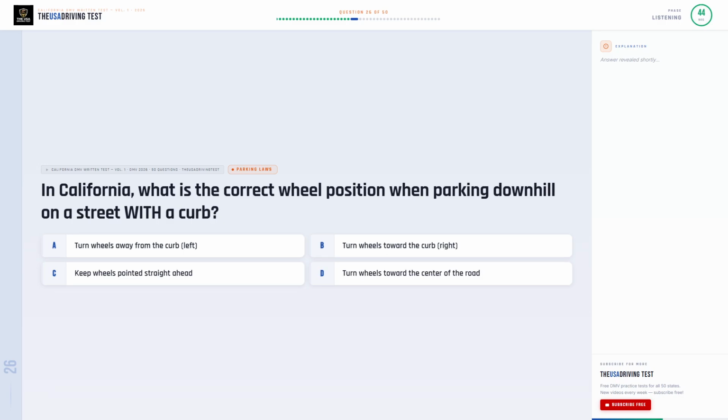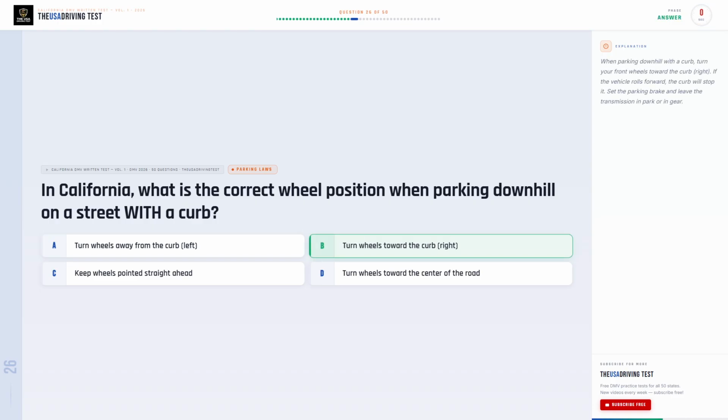In California, what is the correct wheel position when parking downhill on a street with a curb? Option A. Turn wheels away from the curb, left. Option B. Turn wheels toward the curb, right. Option C. Keep wheels pointed straight ahead. Option D. Turn wheels toward the center of the road.